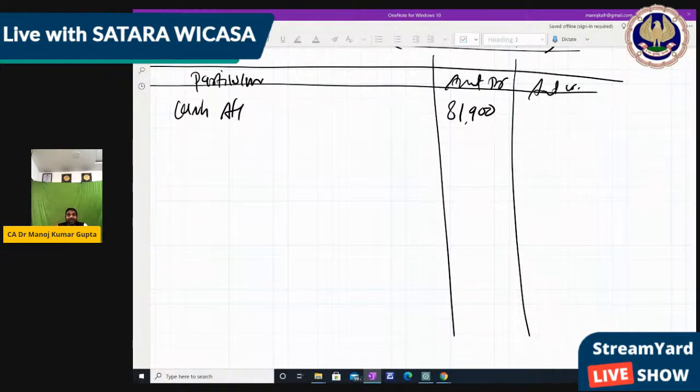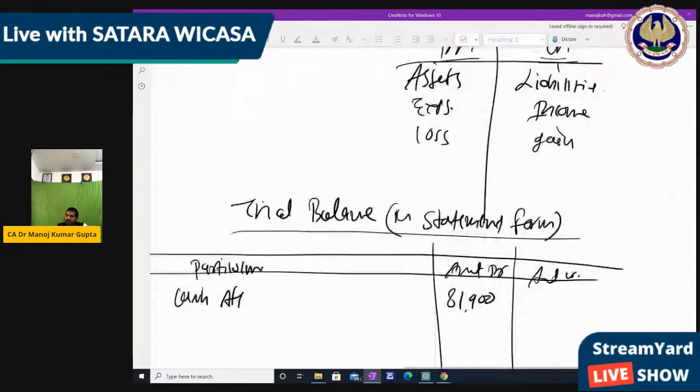So 81,900 on the debit side is intimating that we have a cash debit balance of 81,900. So thousands of transactions now convert into one item, that is the cash account. If Mukesh Samani wants to know how much cash he has today, he can identify that 81,900 is his cash. When we go for checking or auditing, we can check whether cash is 81,900 or not, because the same amount will be transferred to the balance sheet as well. We are going to do that in the next part, right? So now the cash account is done.